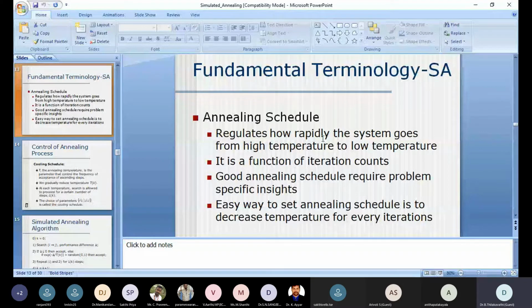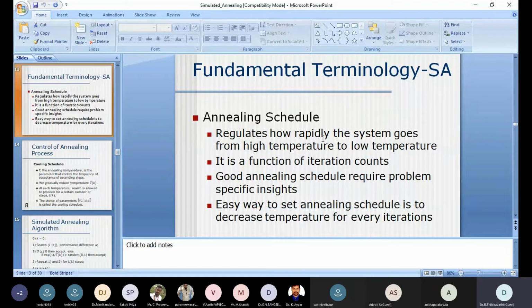A timetable is one example of scheduling. There are 35 hours weekly in our hand, so how are we going to schedule it? Schedule is nothing but a regular process: the first hour can be handled by this particular class, then the second hour, the third hour. So we are going to regulate how rapidly the system goes from high temperature to low temperature.